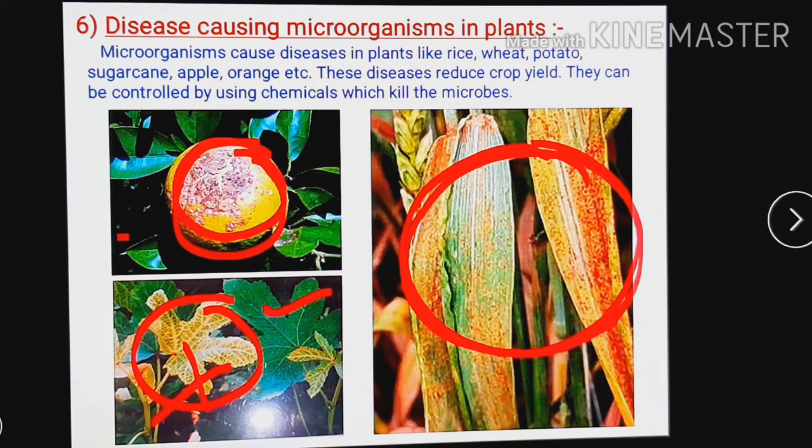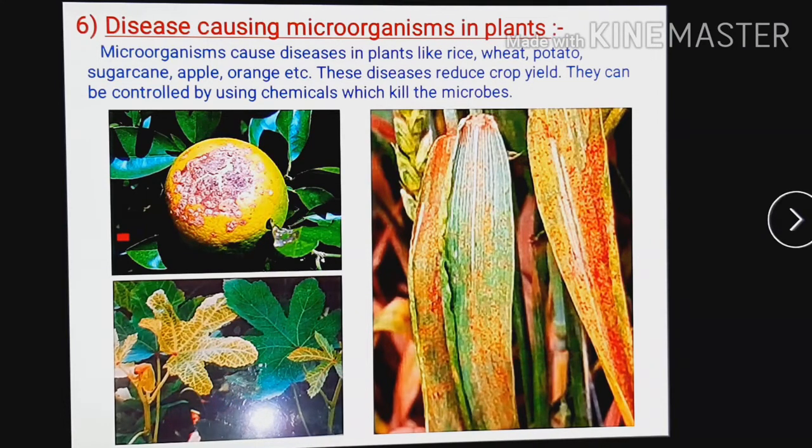So these parts of the plants are attacked by microorganisms, and because of this they may have disease, and when the plant has a disease, then the yield or production by the crop gets reduced. So in this way we have to control all those diseases by using pesticides, some chemicals which can kill the microorganisms, and nowadays farmers are using them, but they should be used in a proper amount. We should avoid the overuse of all those chemicals, otherwise overuse of chemicals may spoil our health, and nowadays it is happening. So farmers should be careful while using all the chemicals.